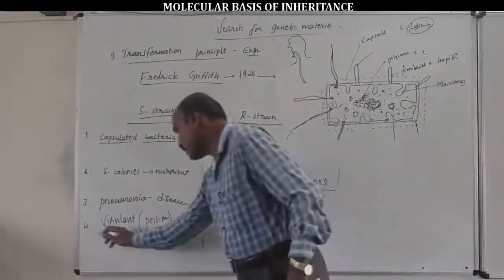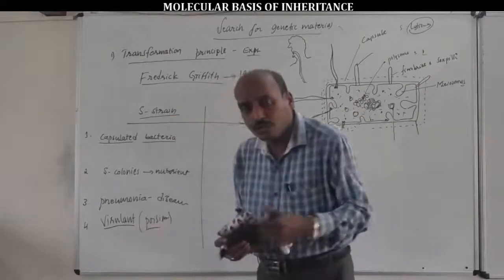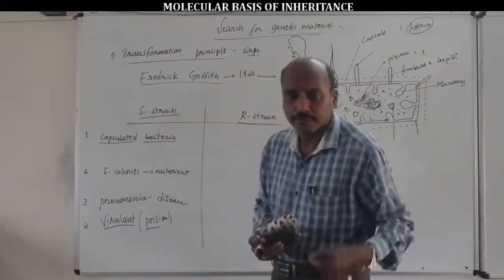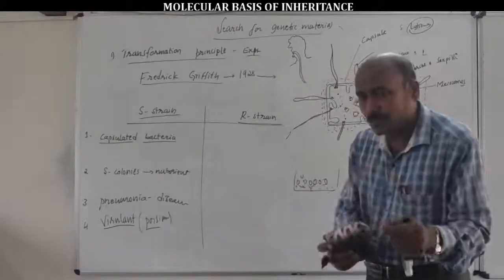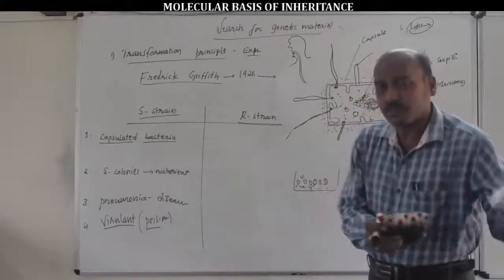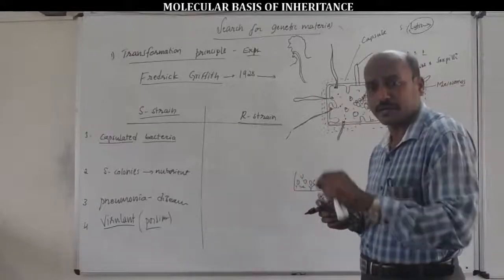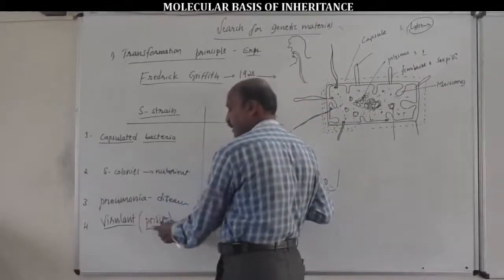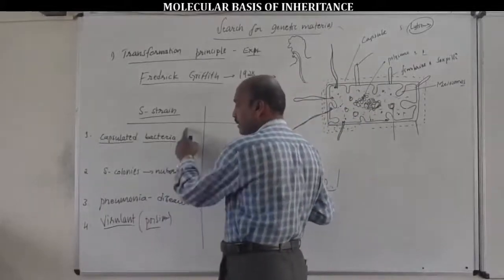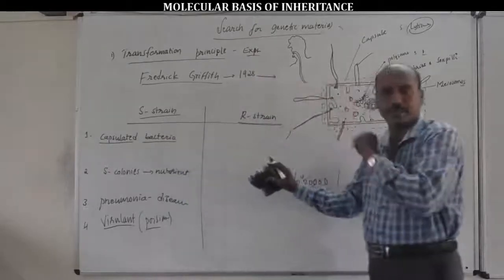That's why it is also called virulent bacteria. Poison bacteria means soon after infection or expression of pneumonia fever, the host body leads to death without intake of a specific, particular antibiotic. That's why the S bacteria is a type of virulent or poison bacteria. These are the characteristic features of smooth strain bacteria, S bacteria.